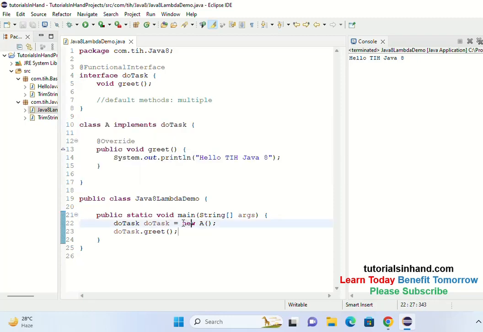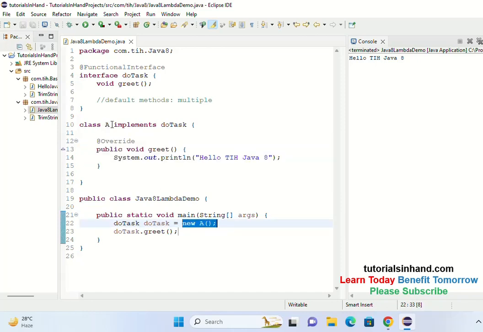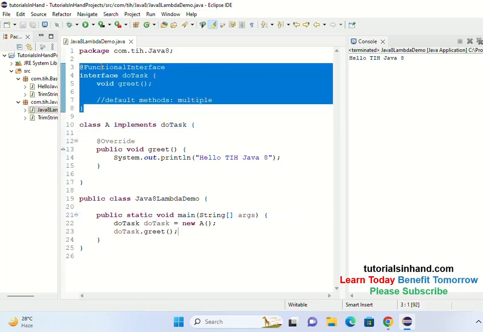How? Instead of writing this traditional approach and calling the implementing class over here, we could create a lambda expression for this do task functional interface. So we can directly create this implementation over here without using any helping class, right? So this is where lambda expression comes into play. Lambda expression is generally used to provide implementation to the functional interface.